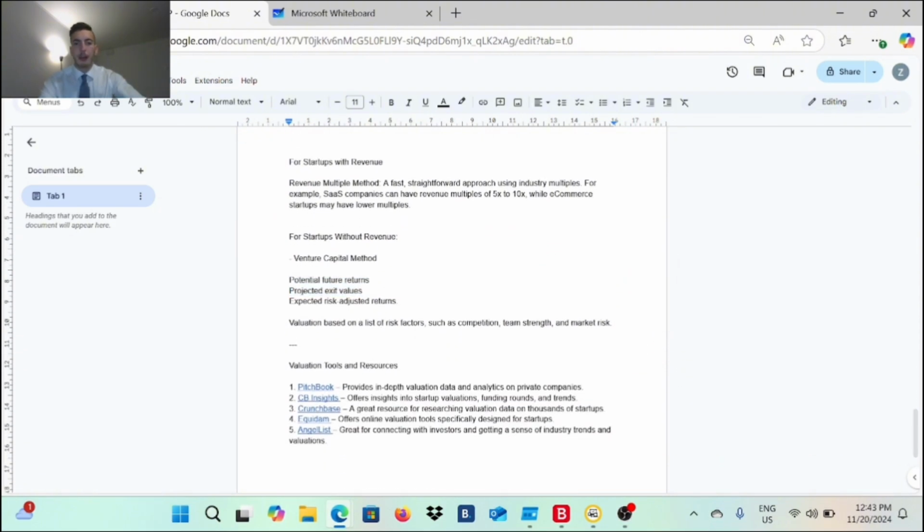So valuation right here, if you don't have any revenue, valuation is based on the risks of your startup, risk factors such as competition, team's background, and market risk.